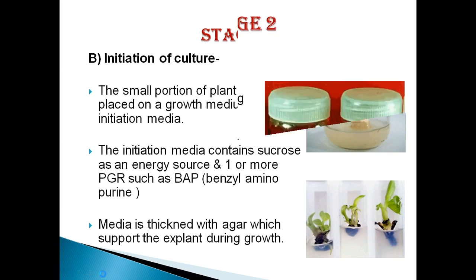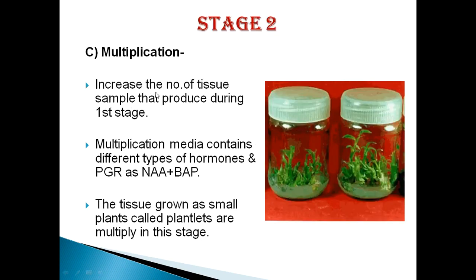So the next stage is the multiplication of culture. We know about multiplication. Multiplication is nothing but the production of a number of plants from a single plant. We increase the number of tissue samples that were produced during the first stage. We have to transfer them onto a multiplication medium.